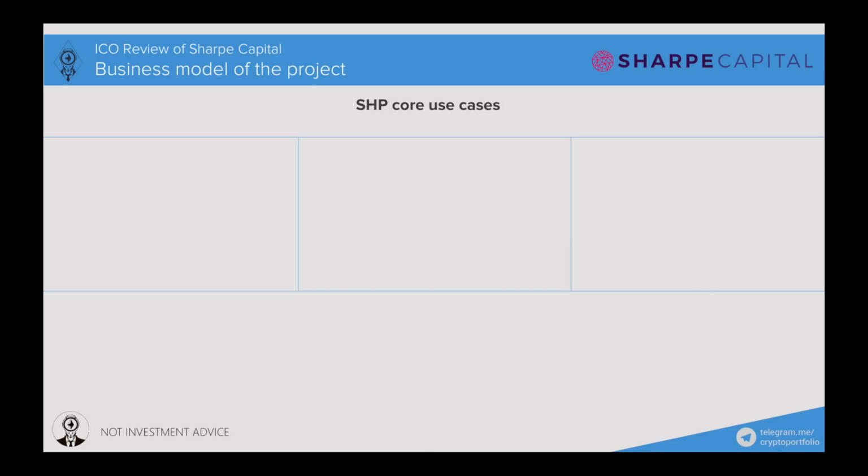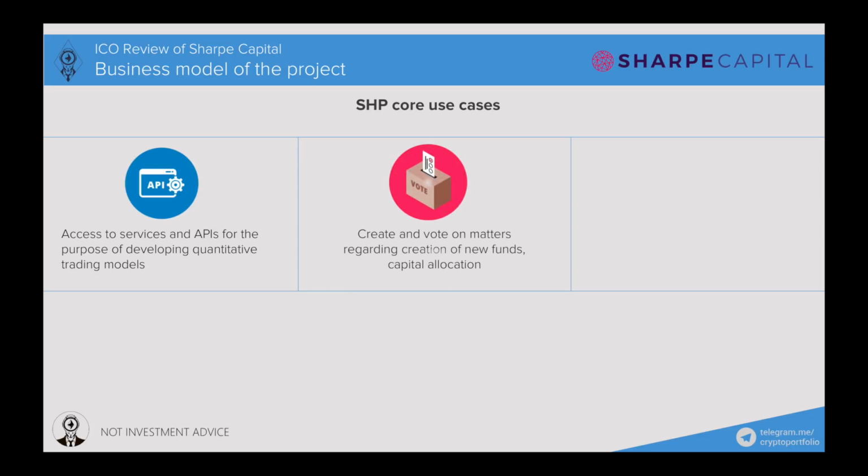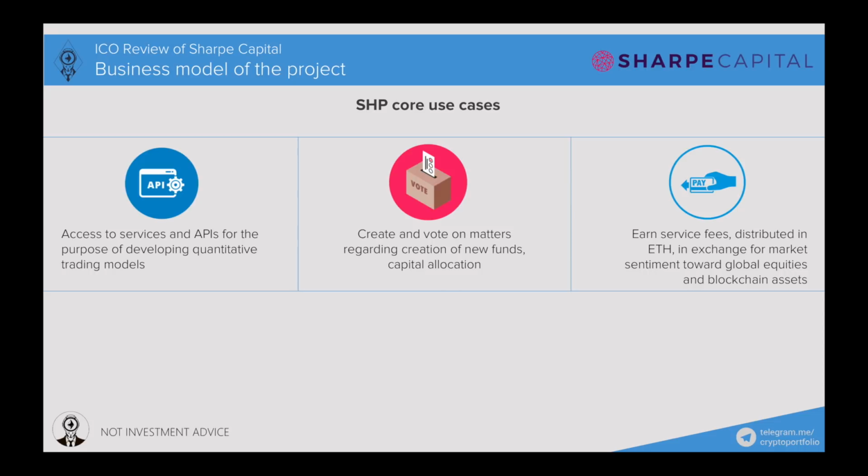What are the core uses of the SHP cryptocurrency? Access to services and APIs for the purpose of developing quantitative trading models. Creating and voting on matters regarding creation of new funds and capital allocation. Earned service fees distributed in ethers in exchange for market sentiment toward global equities and blockchain assets. As always, the more users the platform has, the bigger the capitalization of a given cryptocurrency. Currently, the majority of the projects have the same business model.